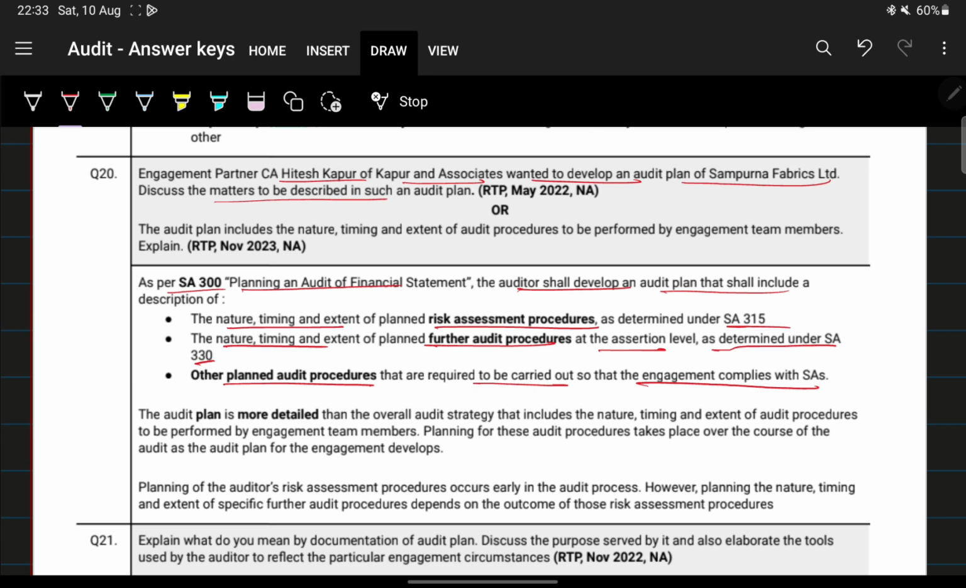Okay, next, the audit plan is more detailed than the overall audit strategy, and it includes nature, timing and extent of audit procedures to be performed by the engagement team members, and planning of these audit procedures take place over the course of the audit as the audit plan for the engagement is developed.